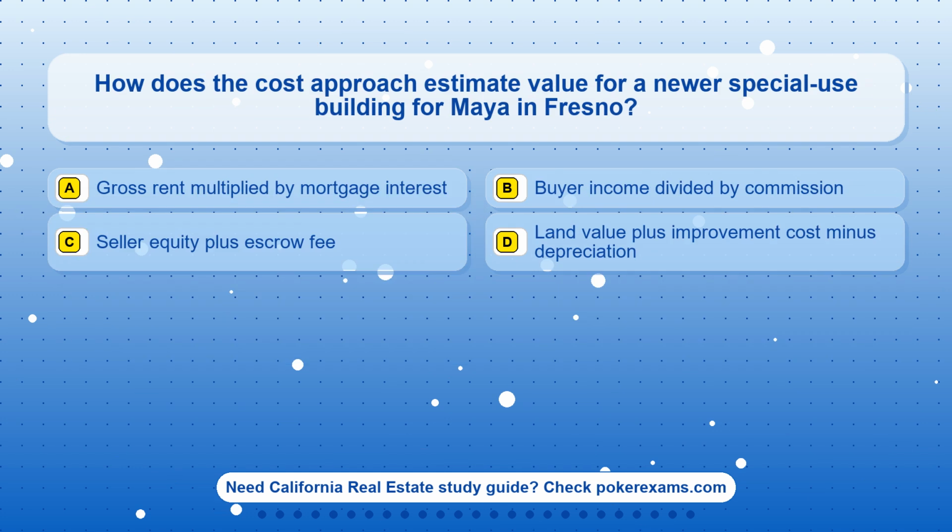Question 12. How does the cost approach estimate value for a newer special-use building for Maya in Fresno? Option A, gross rent multiplied by mortgage interest. Option B, buyer income divided by commission. Option C, seller equity plus escrow fee. Option D, land value plus improvement cost minus depreciation.